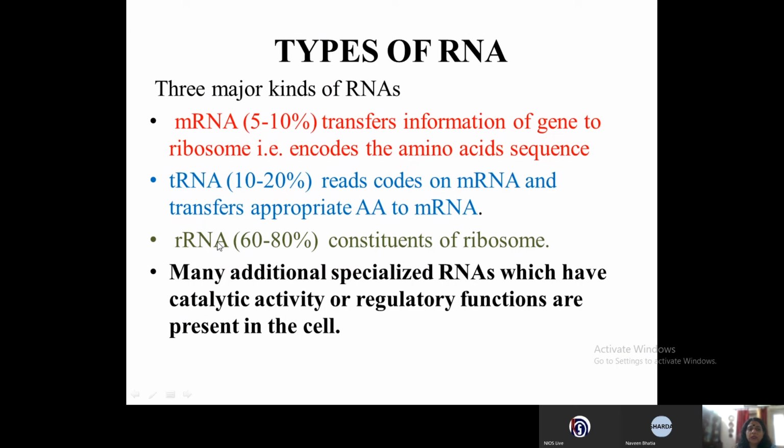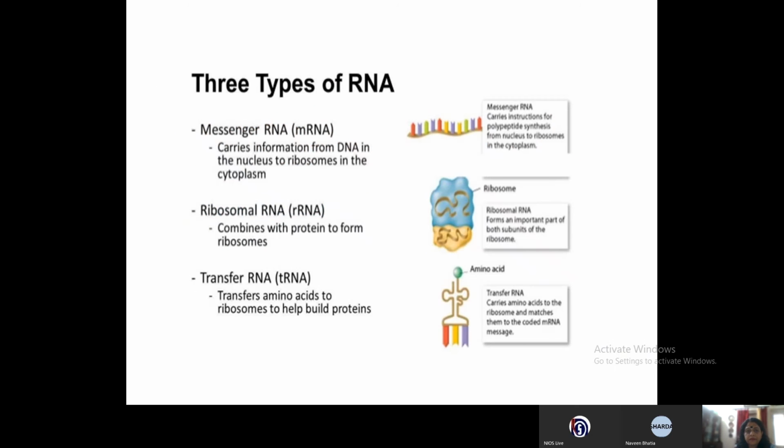Now the ribosomal RNA, there are about 60 to 80% of ribosomal RNA, and they are constituents of the ribosome. With some proteins, they make up the ribosome, and some of the rRNA also behave as enzymes, which are responsible for the formation of peptide bonds during the translation process. So they are catalytic in function.